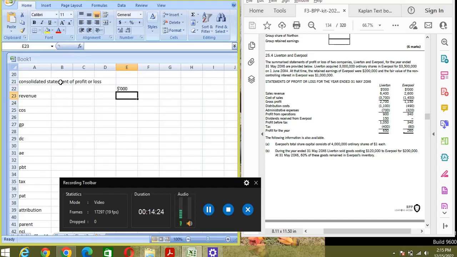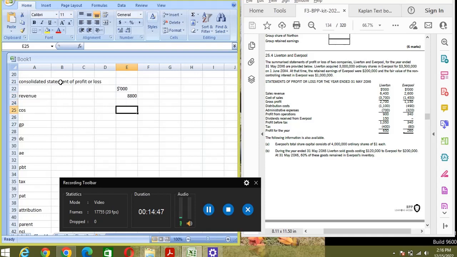Okay, so revenue. First revenue is 6,400 of Liverton plus 2,600 of Everpool, and we need to minus the intra-group transaction between the parent and subsidiary, which is given in the additional information point 2, which is 200. So we will subtract 200 for the intra-group transaction.